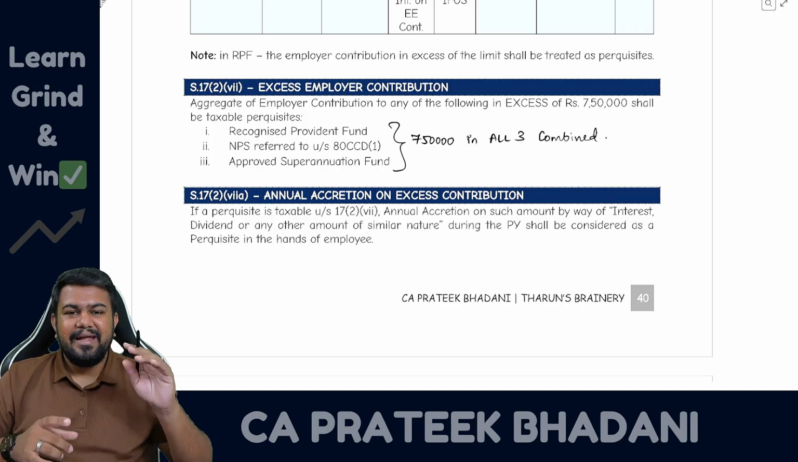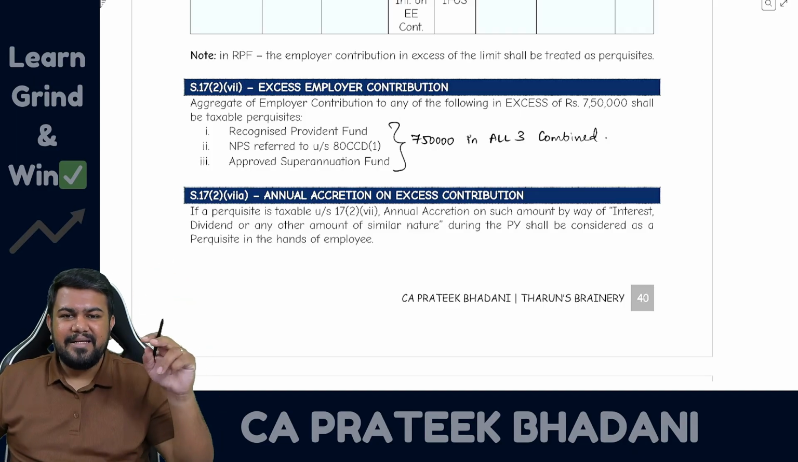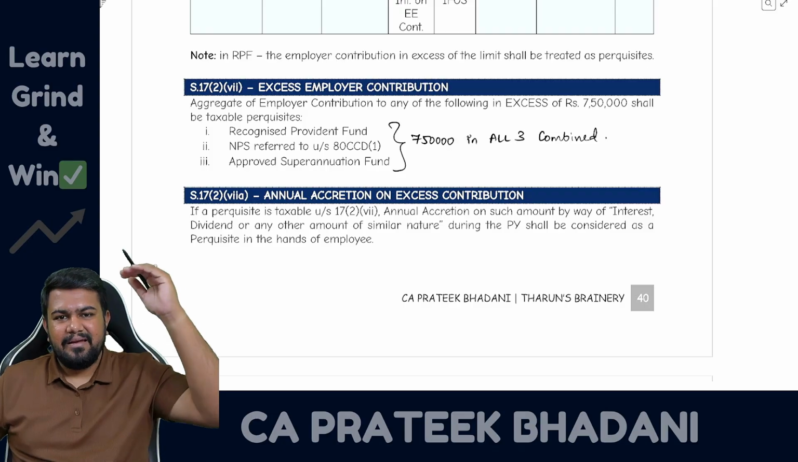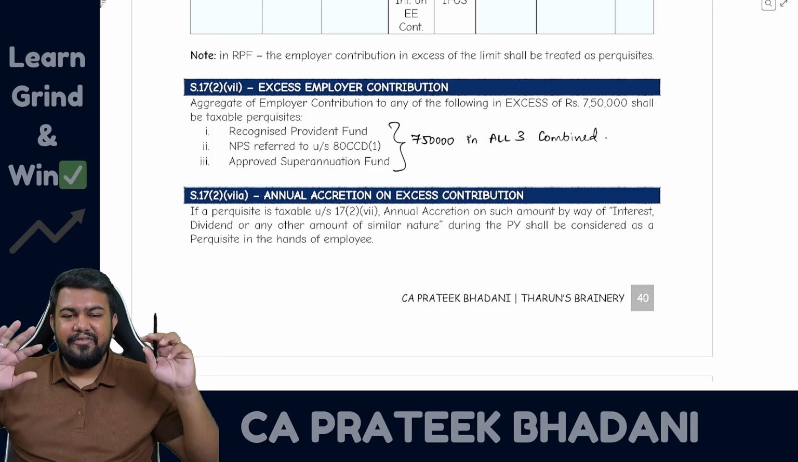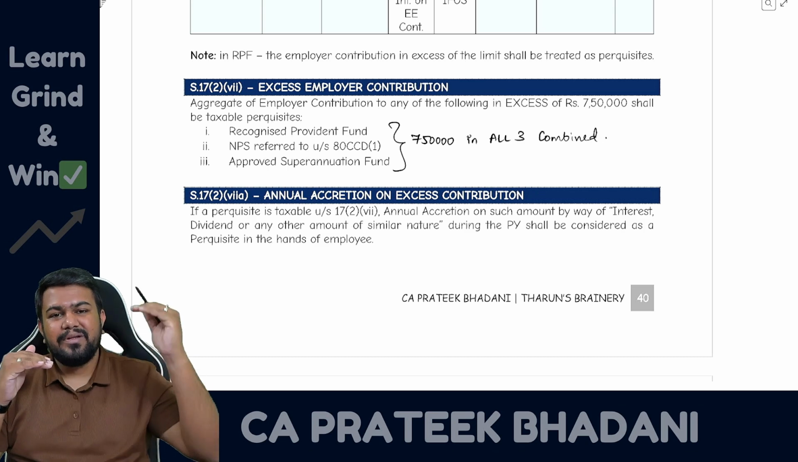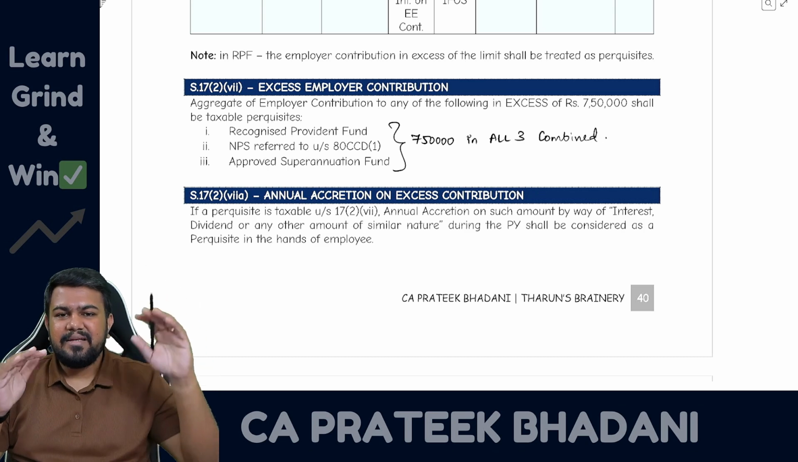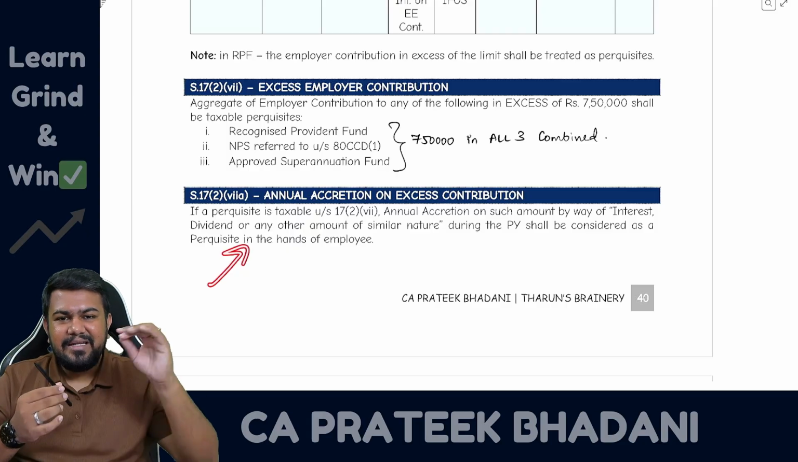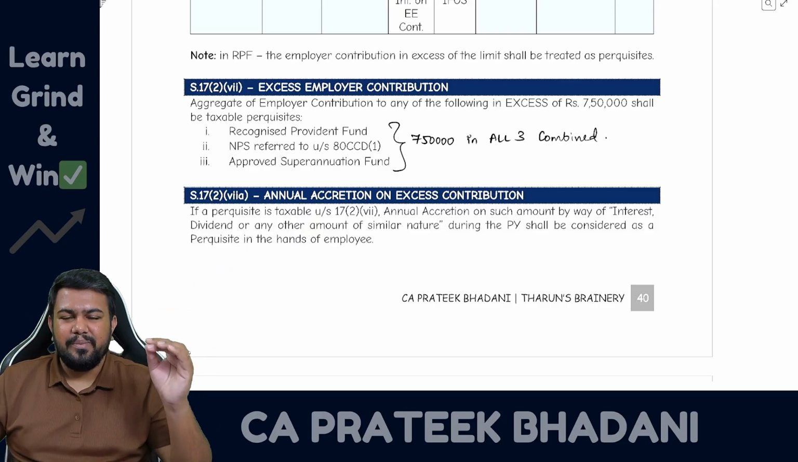So first, what did I say? Amount in excess of 12% is going to be taxable in recognized provident fund. Then what did I say? Second layer: if any amount of employer contribution in all the three funds combined is more than 7.5 lakh rupees, then the excess amount is going to be taxable. And third layer is the interest. Interest on such excess amount also is going to be taxable.